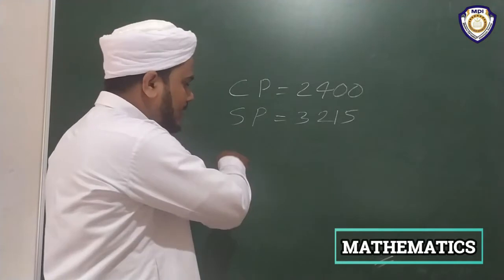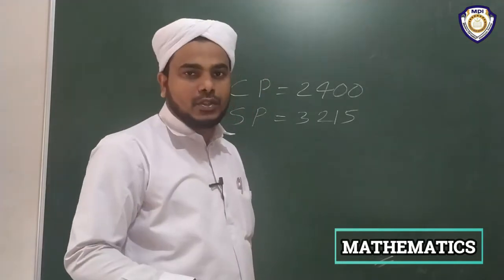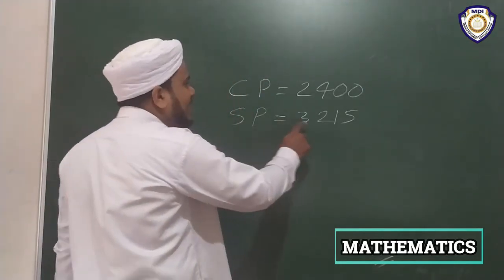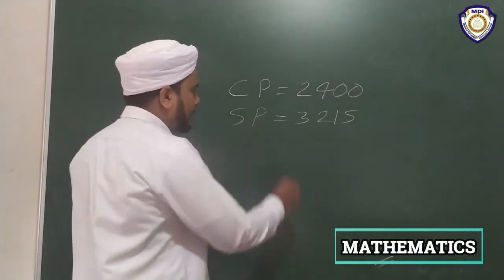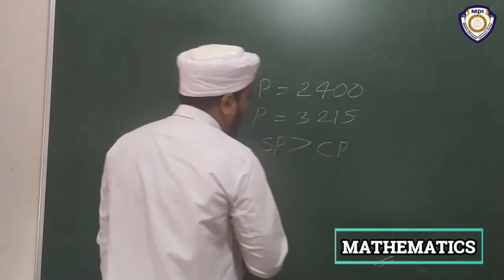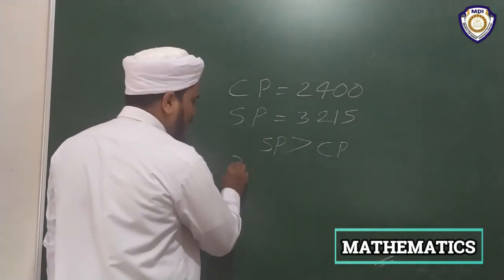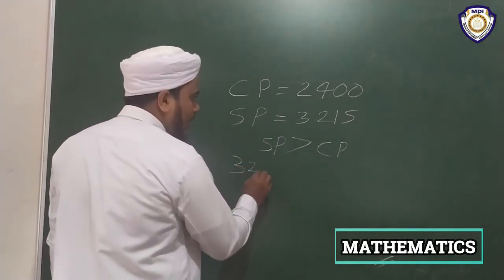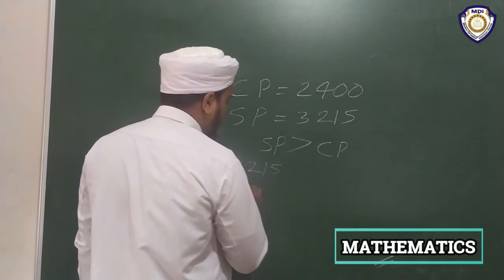Then is there profit or loss? Sure, profit, because SP is greater than CP. Then you have to find out the difference. You can find the difference by subtraction.